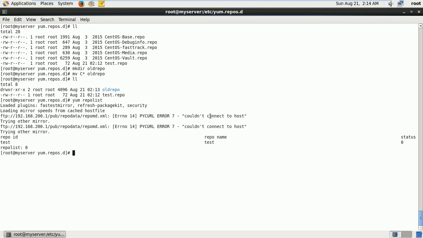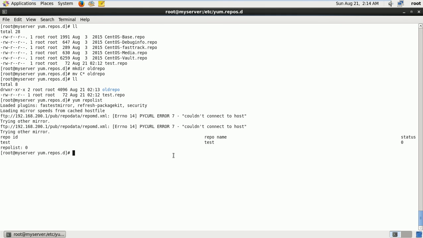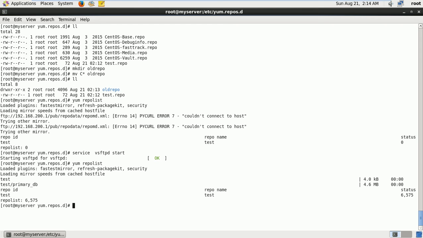Maybe you still get a problem, connection to the host. So service vsftpd start. Now we can see the yum repolist is working. Suppose you want to install any package, for example telnet-server. Now it's not connected to the internet, so it is going to install from our test repository.